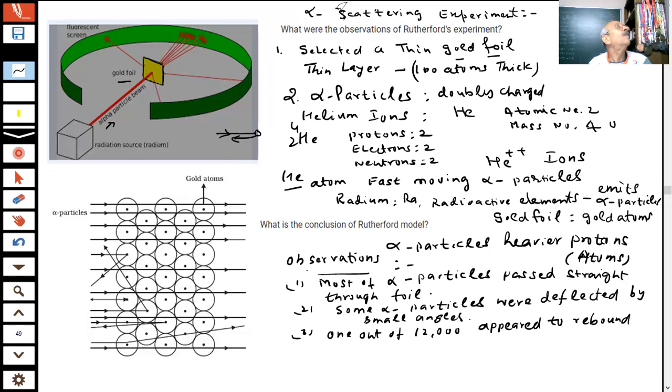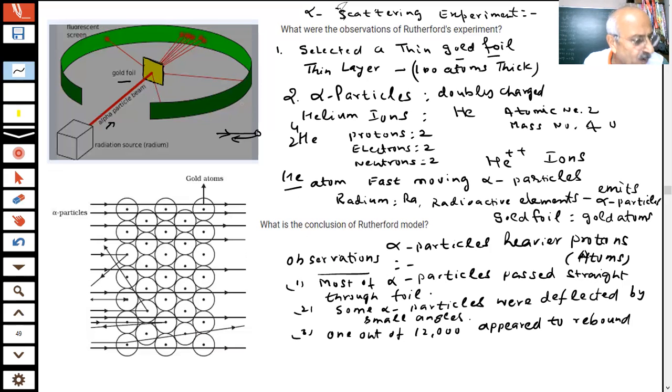Tell me. I told you the experiment will be done. Observations will be made. After that, you will form some conclusion, students. So what conclusion can be drawn on this basis, student? These are the observations. This is the design of the experiment which was done by Rutherford. Can you tell me anything? What conclusion can you draw if I say, okay, this is the experiment, these are the observations? Now tell me, students, from this experiment, what is the conclusion which you can draw?